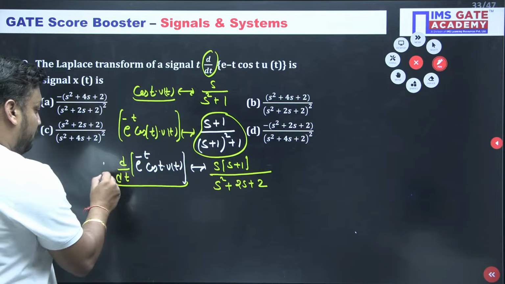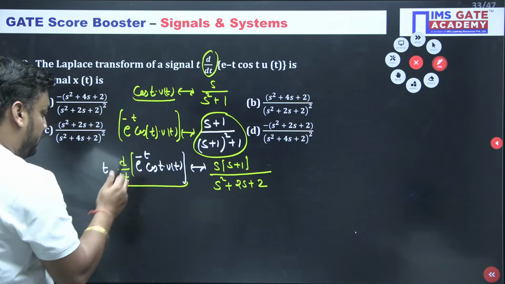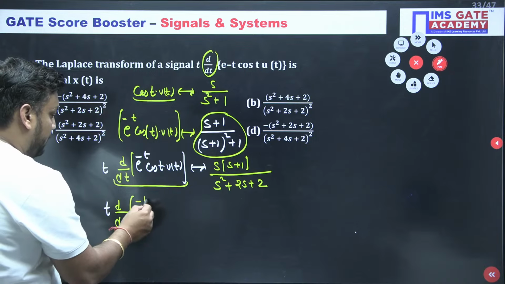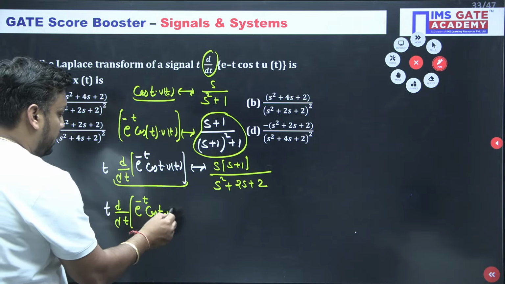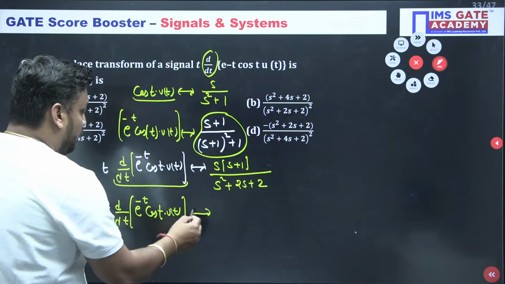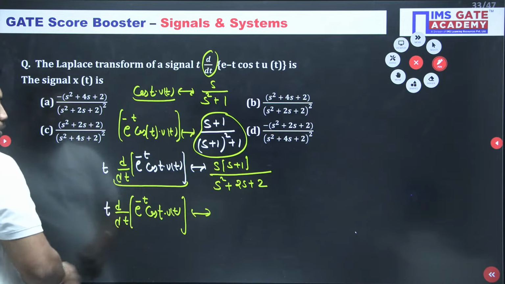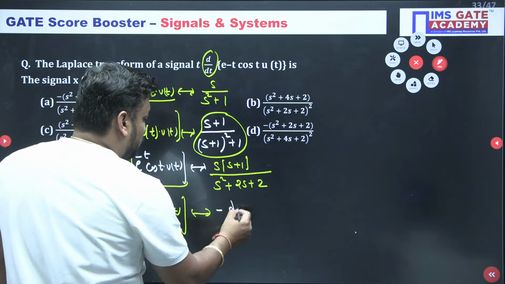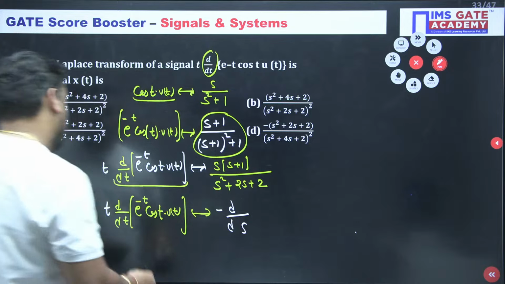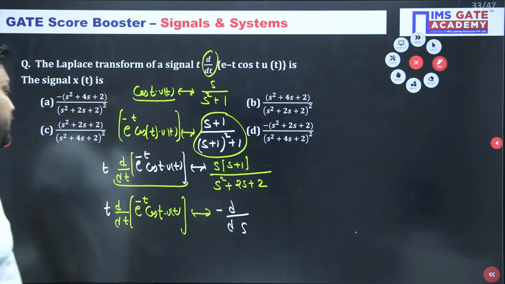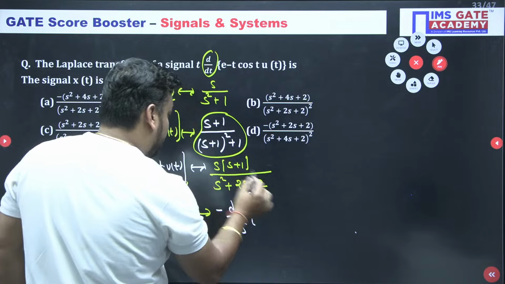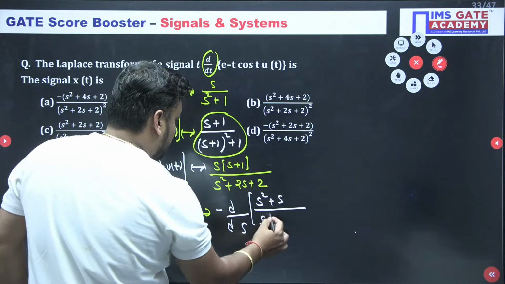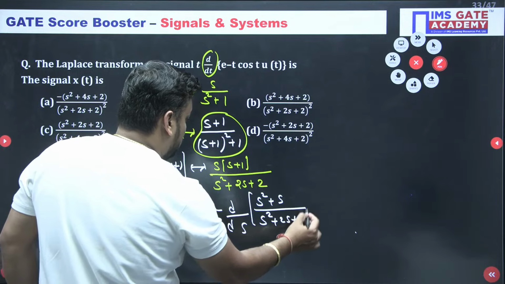Now finally multiply with t. This entire term, if you multiply with t, so t into d by dt of e to the power minus t cos t u(t). Now tell me what is happening guys. Differentiation sir. Minus d x of s upon ds. With the minus, t x(t) is minus d x(s) upon ds. So just open the bracket: s square plus s upon s square plus 2s plus 2.